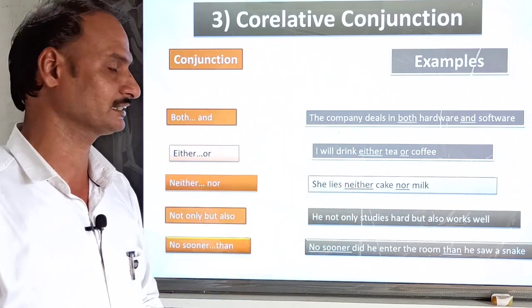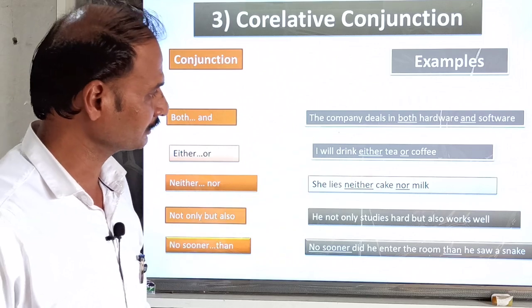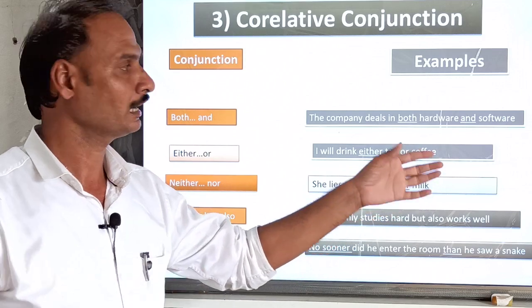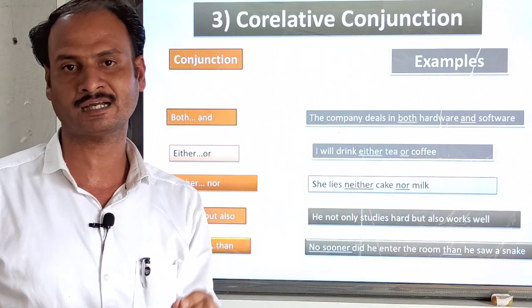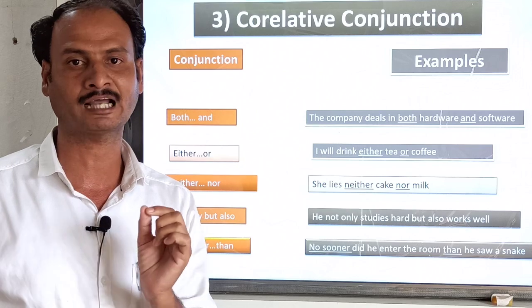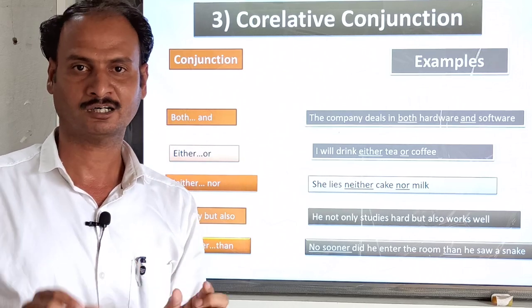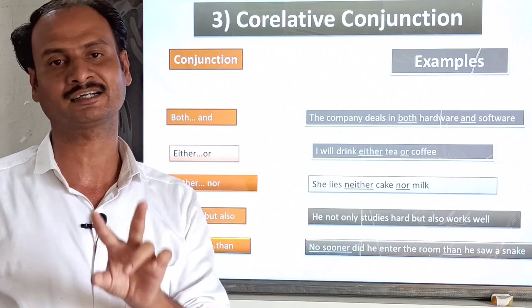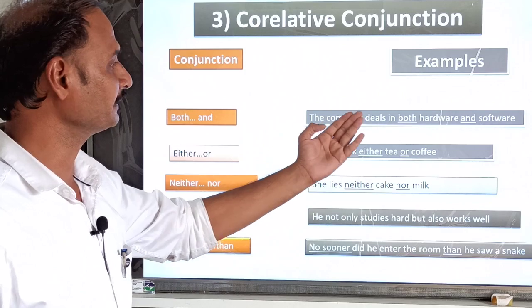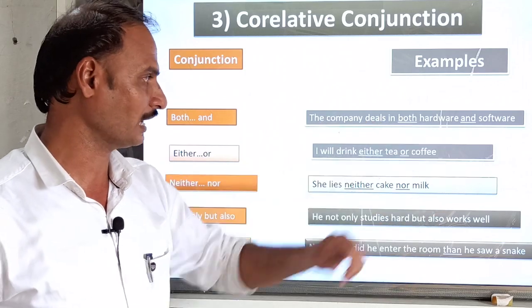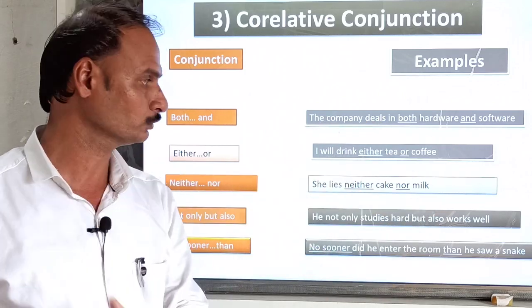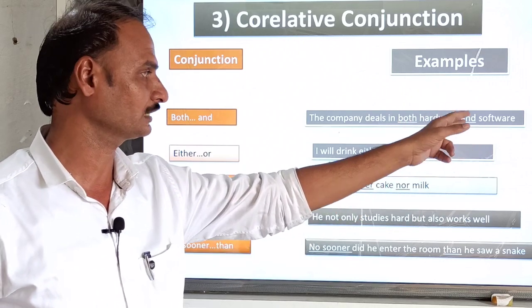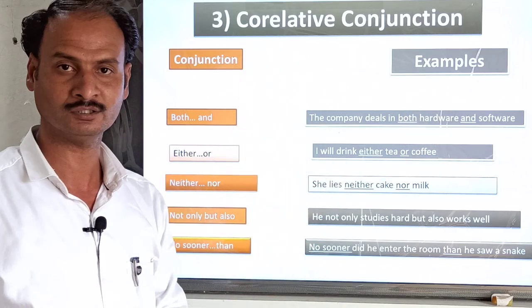You are watching examples on the screen. The company deals in both hardware and software. Both and has been used, and this correlative conjunction is known by another name, synthesis, meaning joining two sentences with two words. The company deals in both hardware and software, so both are different things connected with two words, both denoting the two words hardware and software, and hardware and software are connected with and. So this is correlative conjunction.